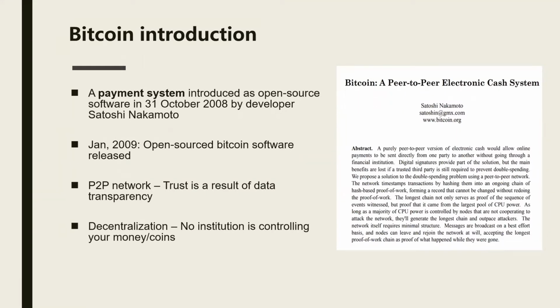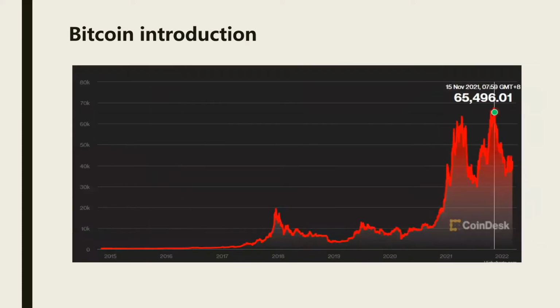Well, before I answer this question, maybe it's a good thing to take a look at the breakdown of Bitcoin and its transaction. Bitcoin is a payment system that was introduced as open source software in 2008 and released 1 year later by a developer named Satoshi Nakamoto. The core feature of this system is decentralization, which means all the activities regarding planning and decision making are delegated to all individual participants instead of an authoritative institution. So how attractive is this feature? Maybe the price rising of Bitcoin within the recent year is one of the answers.